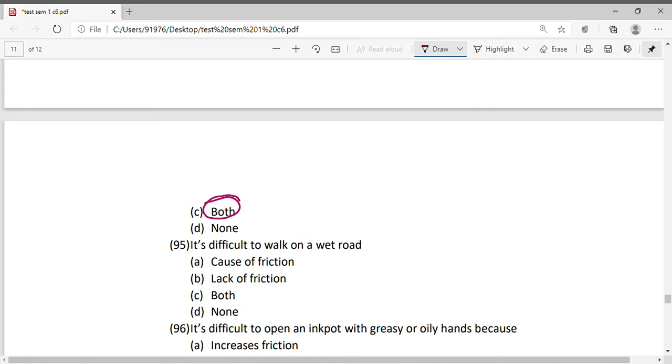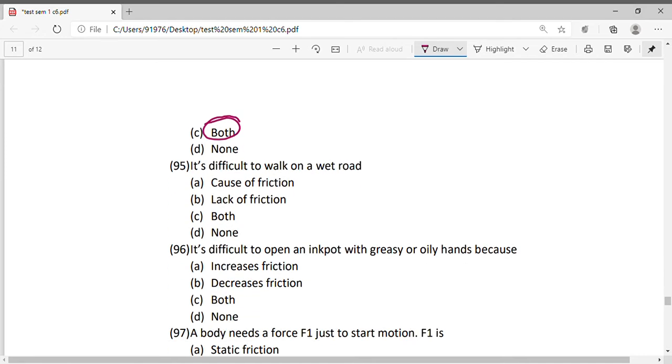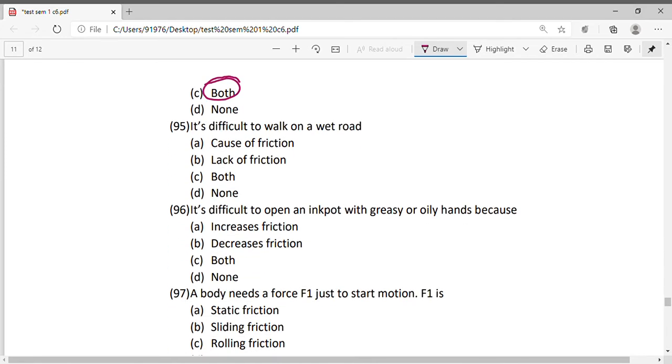Okay, it is difficult to walk on wet road. Okay, so reason, because of lack of friction. Because friction gets reduced, and hence it becomes difficult to walk. So wet road reduces friction, and because of lack of friction, it is difficult to walk. So answer would be lack of friction.